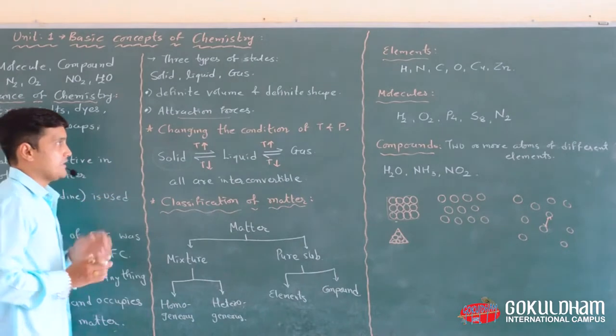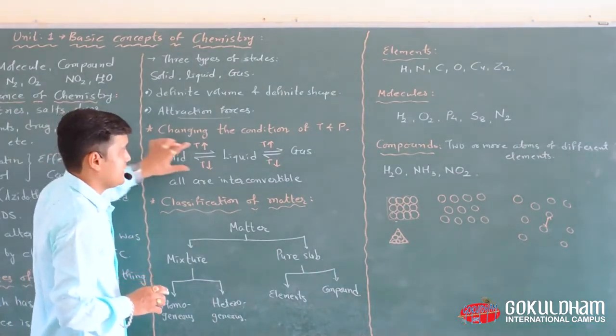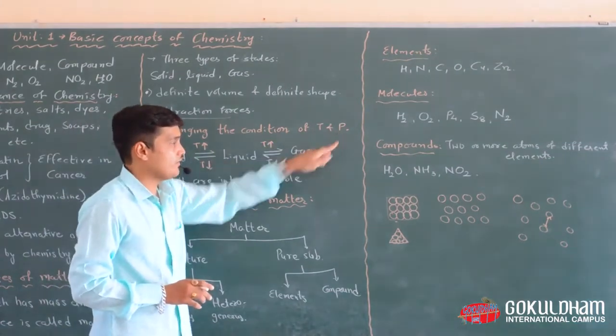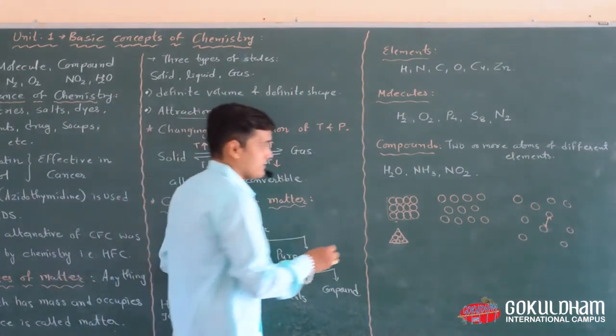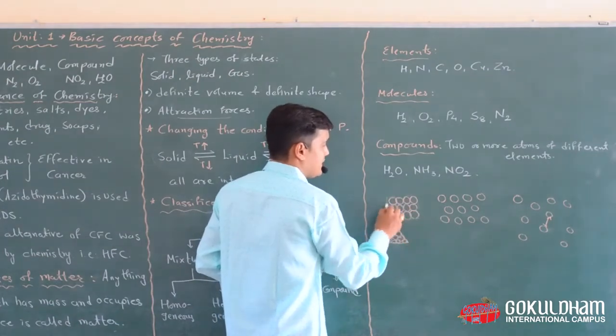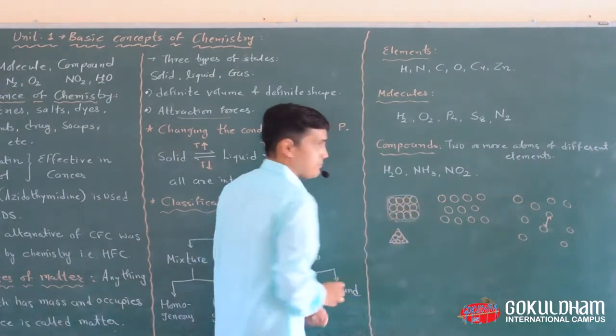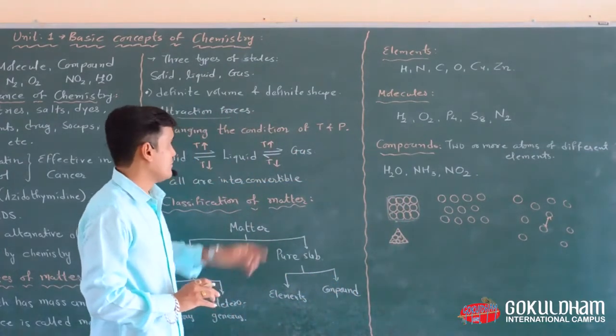But pressure. In the solid state there is no effect of pressure, because the space between solid molecules is very small. We cannot compress solid material by applying pressure.